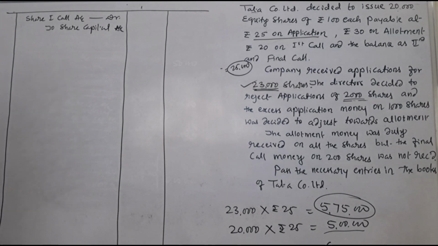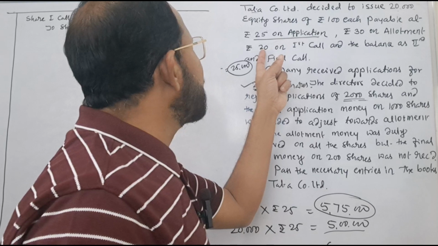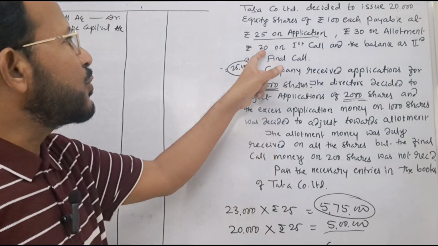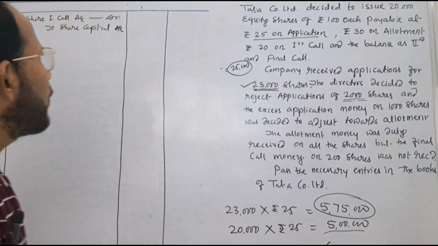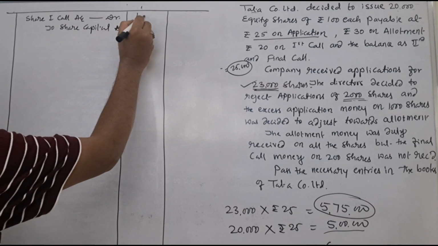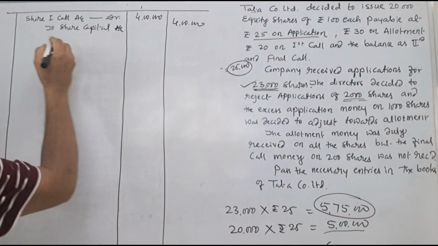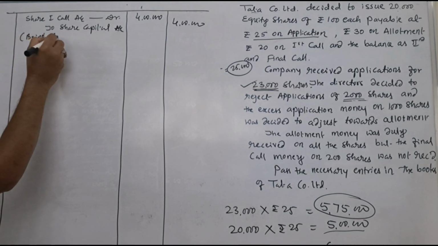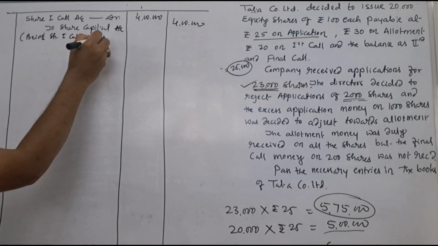Share first call account is to be debited. What is the share first call amount? You see, rupees 20 per share is the first call money. That is why rupees 20 into 20,000 shares. It comes to rupees how much? 4 lakh. That we have to write here. Rupees 4 lakh and rupees 4 lakh. This is the due entry. Being share first call money due.